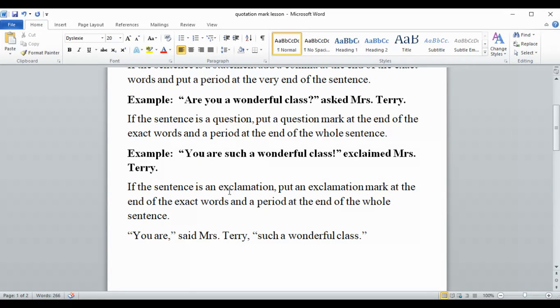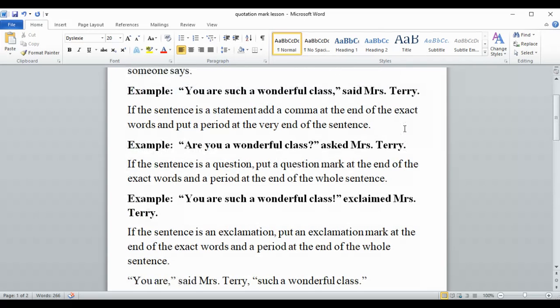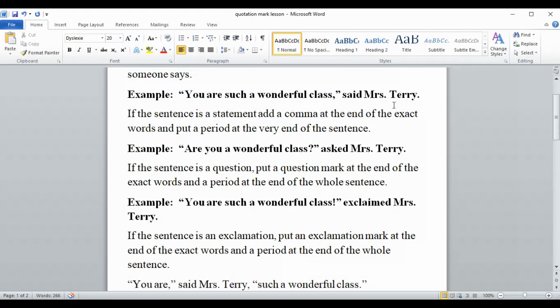So if the sentence is an exclamation, put an exclamation mark here and then a period at the end of the whole sentence. So if it's just a statement, it gets a comma and then the period goes there. If it's a question, it gets a question mark and then a period there. If it's an exclamation, it gets an exclamation point and a period there.